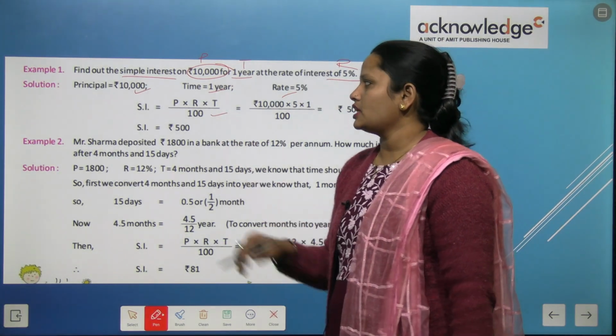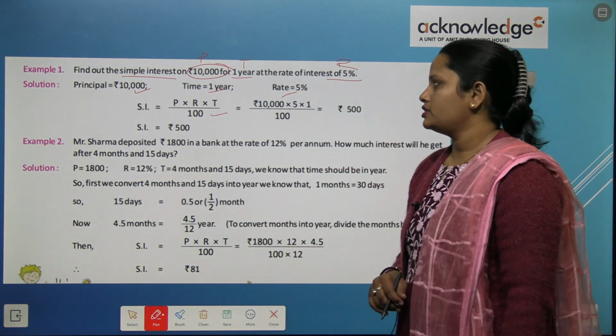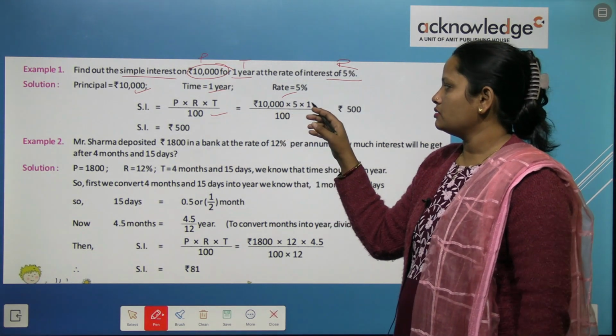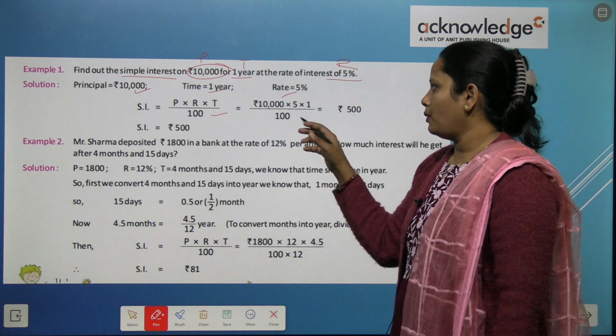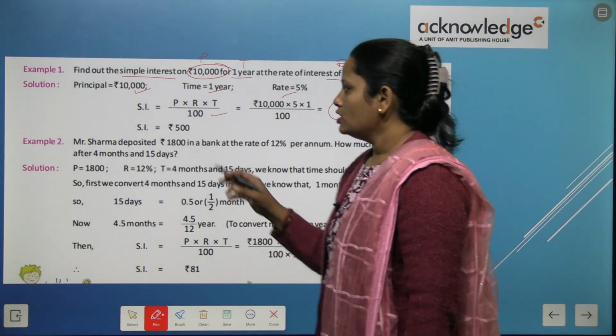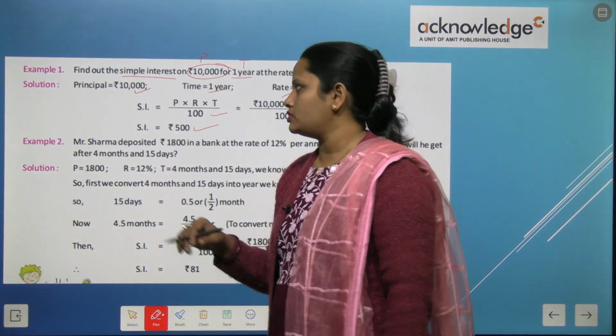Now let's put this in this formula. P R T upon 100. So here principal multiply rate multiply time upon 100. So here the answer is 500 rupees. So 500 is the simple interest.